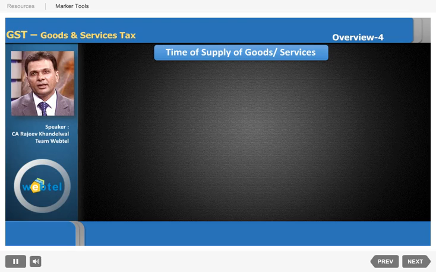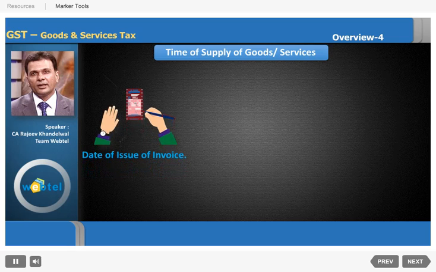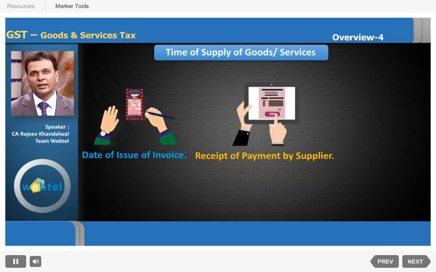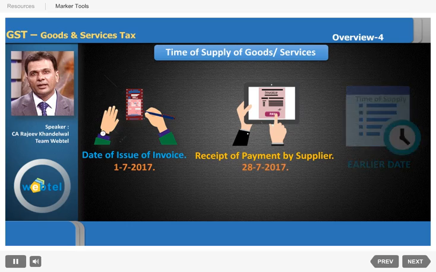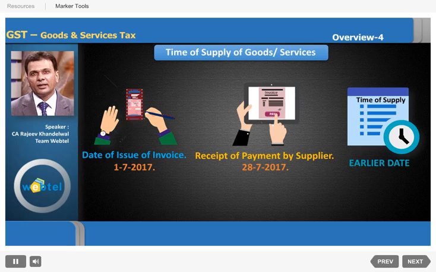So the two dates are there. One is the date of the invoice and the other is the date of receipt of payment by the supplier. And time of supply is the earlier of the two dates, whether it is goods or services. So if we take an example of an invoice being issued on 1st of July 2017 and payment being received by the supplier on 28th of July, the earlier date, as you can see, is 1st of July. So time of supply will be treated as 1st of July and tax will be payable on that basis.